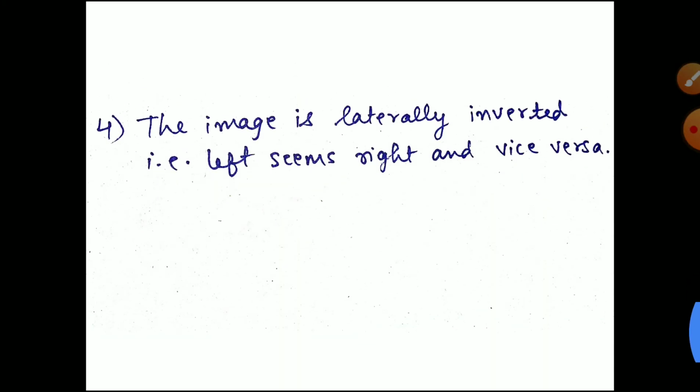The image is laterally inverted, that is, left seems right and vice versa. If you are standing in front of a mirror and comb your hair with your right hand, from the image side you will see that it is your left hand. Means your left hand will be seen as right in the image, and your right hand will be seen as left. ऐसा होता है ना, उल्टा दिखता है अपना, यहाँ का right image का left, your left image का right. So that is what laterally inverted means.